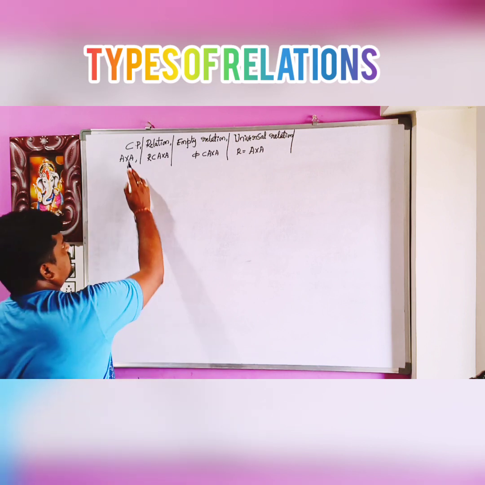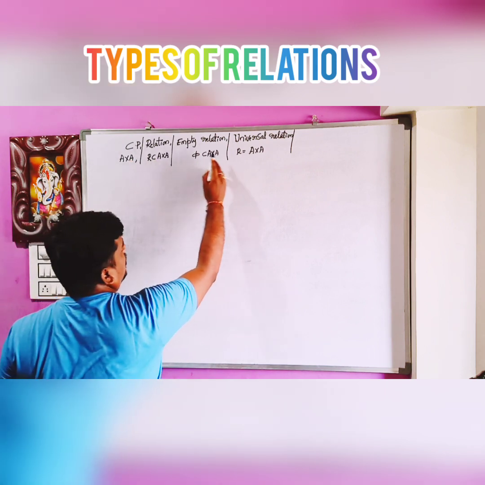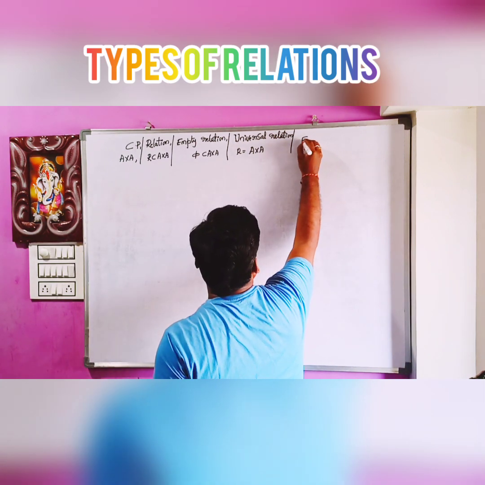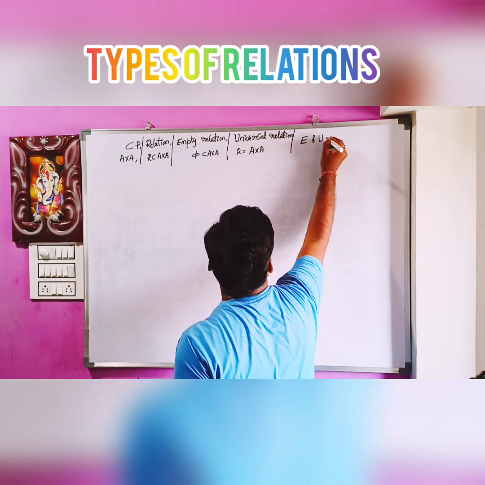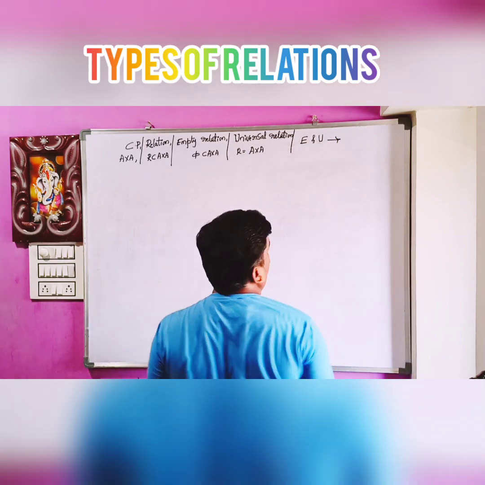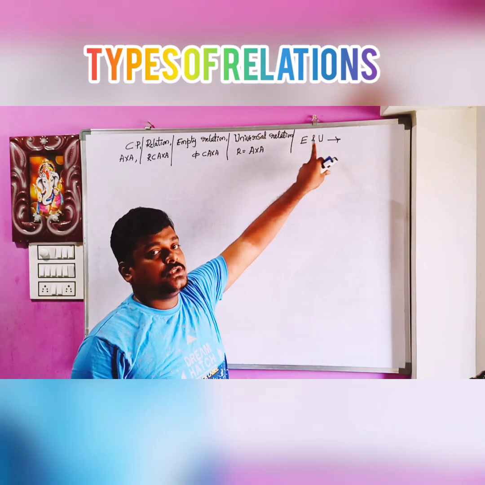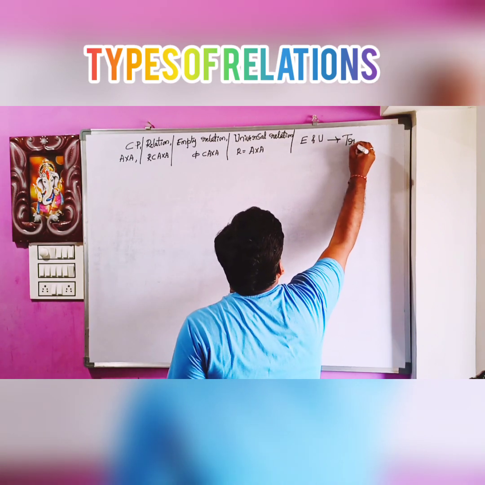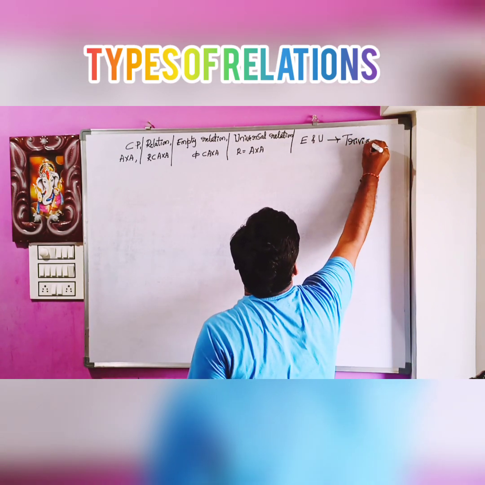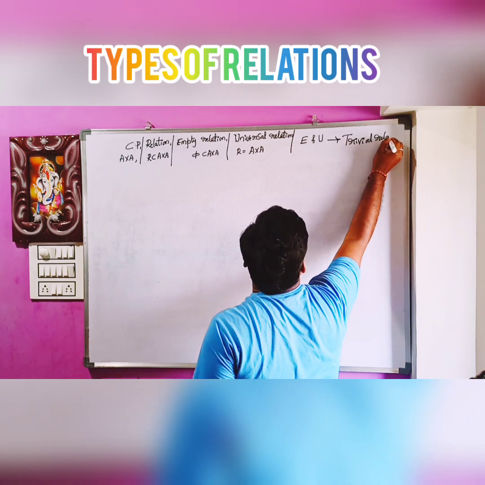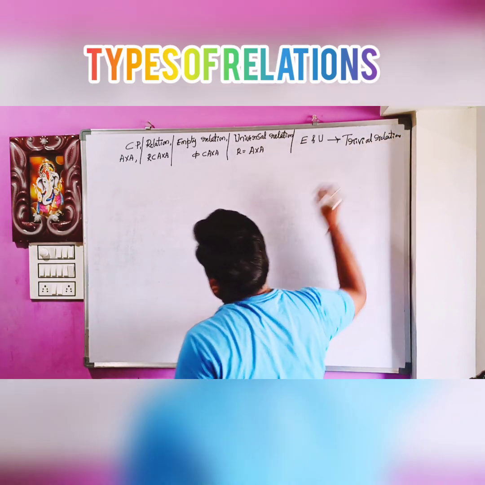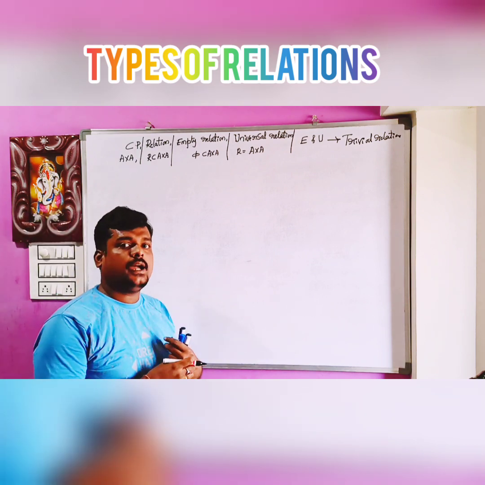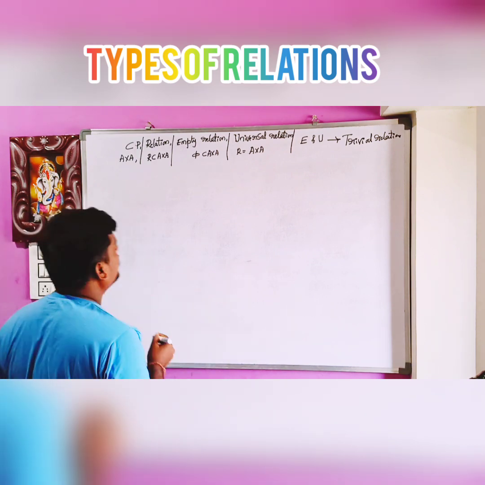This time we have discussed Cartesian product, relation, empty relation, universal relation. Empty relation and universal relation are also called trivial relations. Now we will discuss reflexive, symmetric and transitive relations.